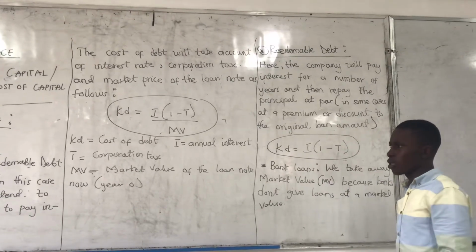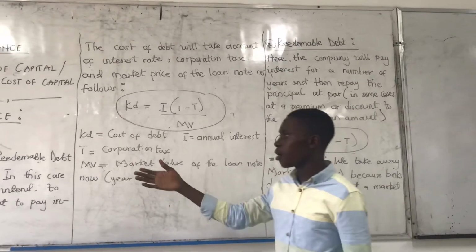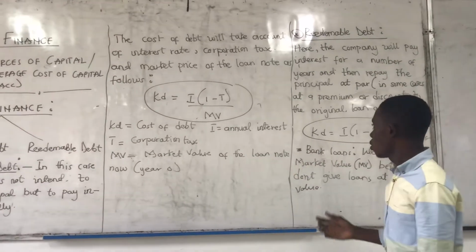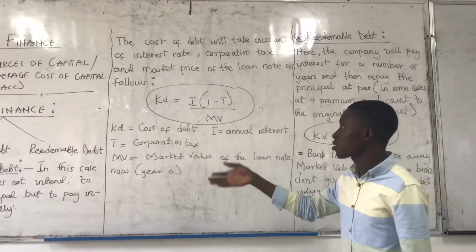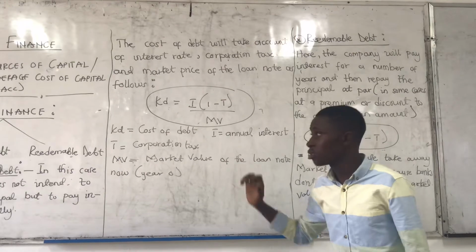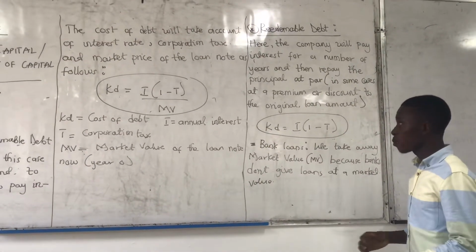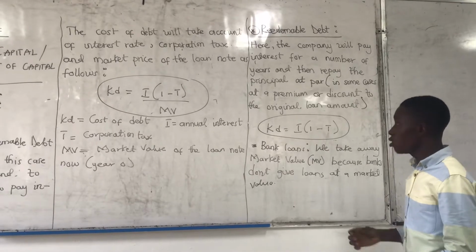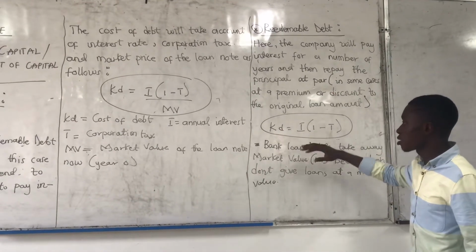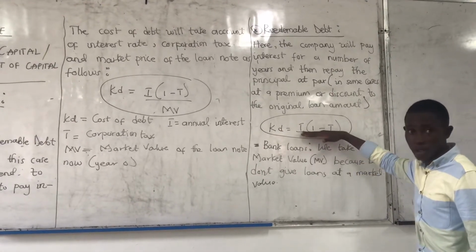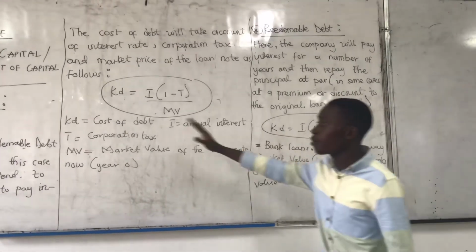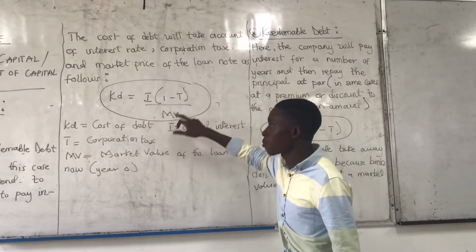Someone might ask, okay, what's the difference between irredeemable debt and redeemable debt? With irredeemable debt, there is a market value being issued. With the redeemable debt, for example, banks don't give market values. So with the redeemable debt, it's not divided by MV. But with the irredeemable debt, it's divided by what? Market value.